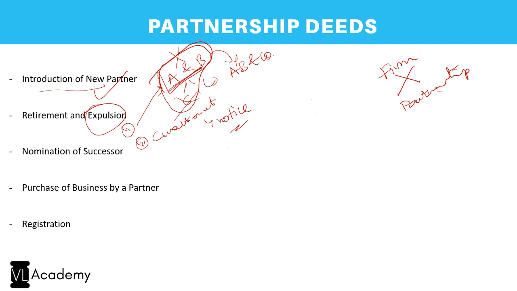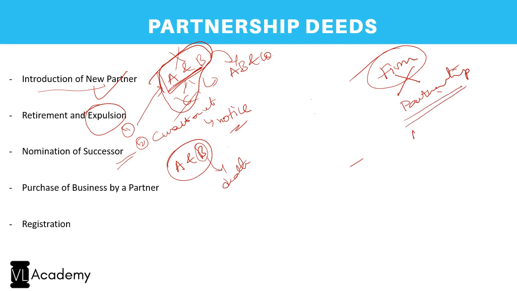And coming to nomination, nomination is an interesting thing. Of course, every person nominates a successor who would succeed. That is something which is allowed even under the code. However, let us say there are only two, as we said earlier, A and B. Where there are only two partners, it is not possible for one of the partners to nominate a successor. Why? Because the death of B causes the partnership to dissolve and even the partnership firm to dissolve. How? As I said, firm is different from partnership. And in case of a partnership, it is the relationship between the partners, A and B.